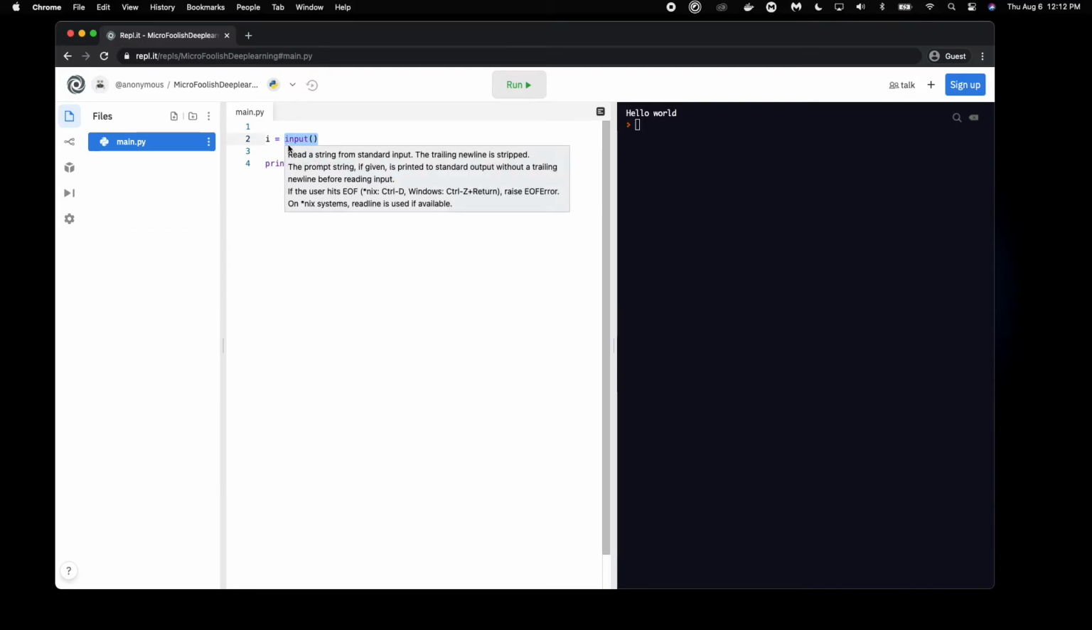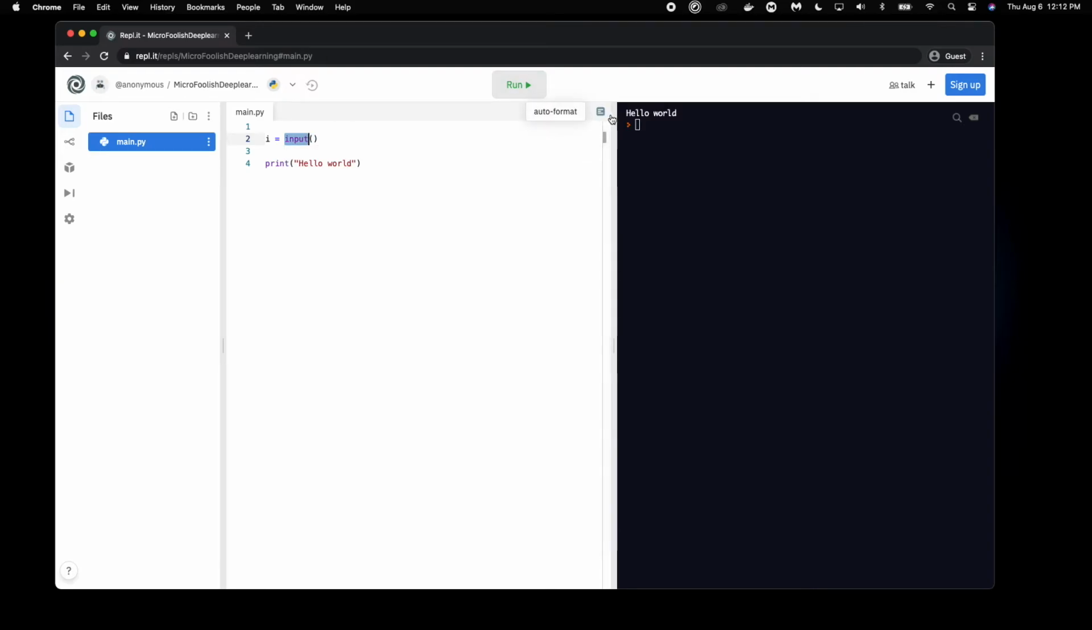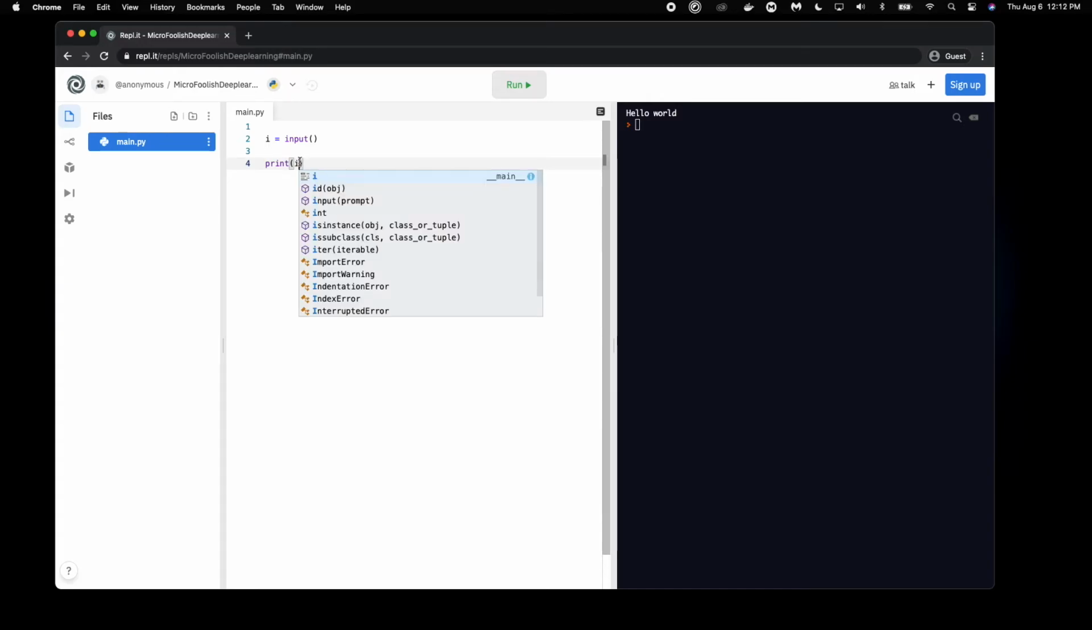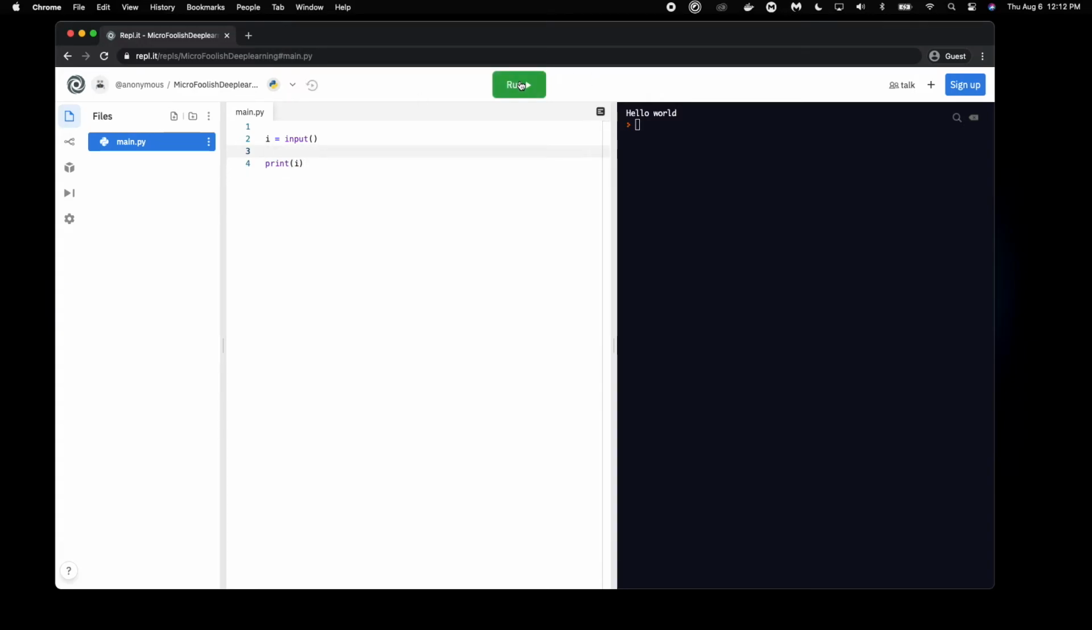What Python does here is call this function called input, then it is going to ask us like a prompt right here in the console. Then we're going to type in some sort of input here, then Python is going to return that input over here and store it within I. For an example of this, let's actually remove this part and print out I instead. Let's run this code real quick.